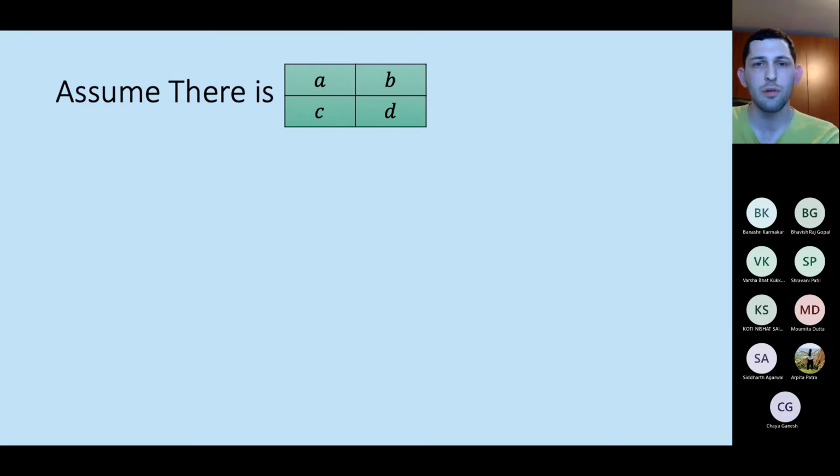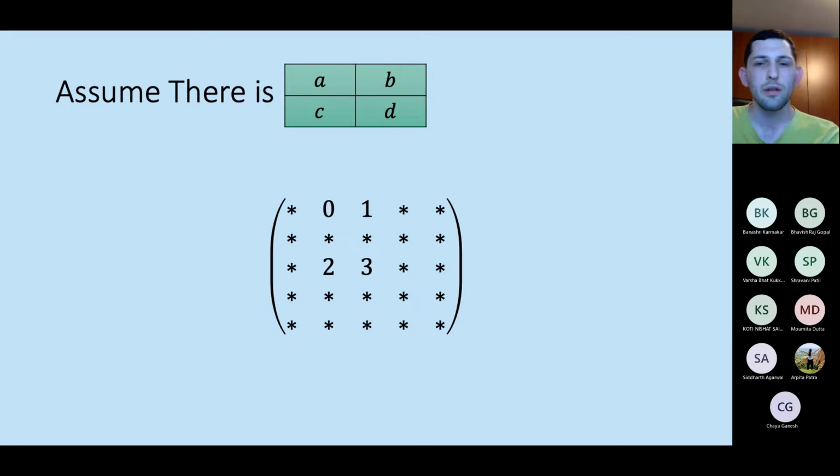So let's assume that now there is an ABCD somewhere inside the matrix. So let's assume that we found a 0, 1, 2, 3. Now I'm going to apply the lemma for the sets Z prime, 0, and 3. So basically, I'm going to consider adversaries that try to bias towards the set 0 and 3, and I'm going to assume that the parties both play with the two inputs that correspond to these rows and columns for this submatrix.